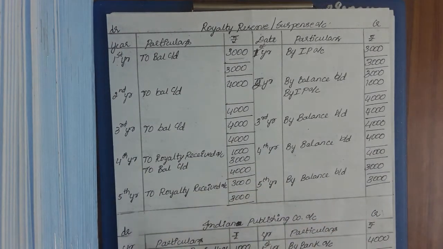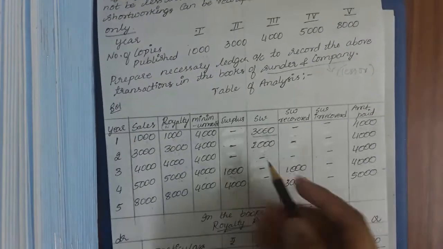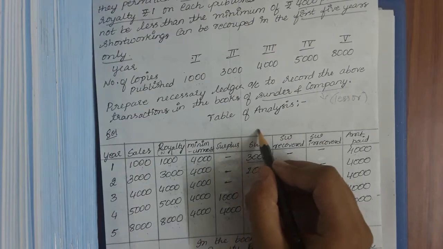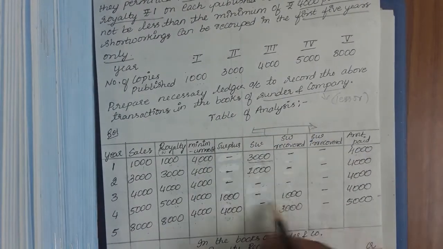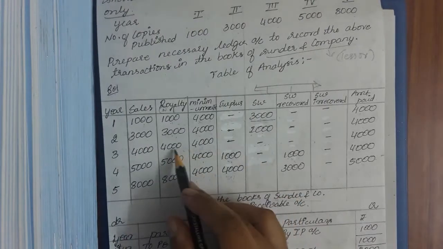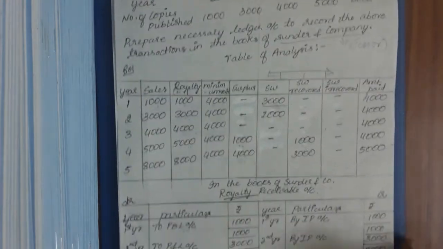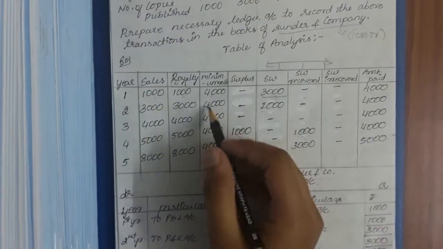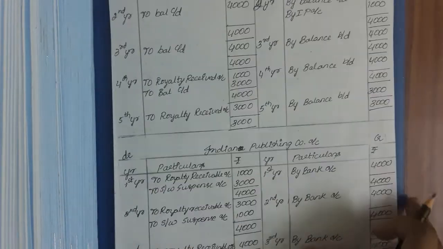Then what will we be recording in the short working suspense account? Wherever there is a short working, if in these three columns there is any adjustment, all the things will be recorded over here. Wherever in this year there is nothing, we will not be writing anything here. Okay, done. So see, short workings 3000 is there. So now you will be recording.